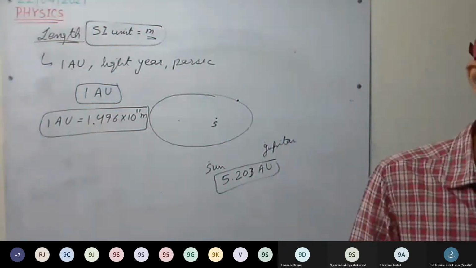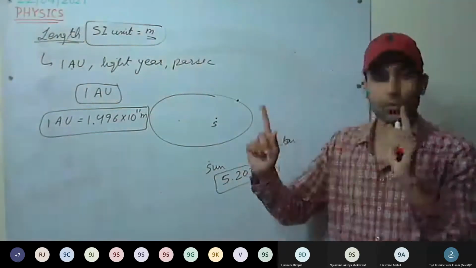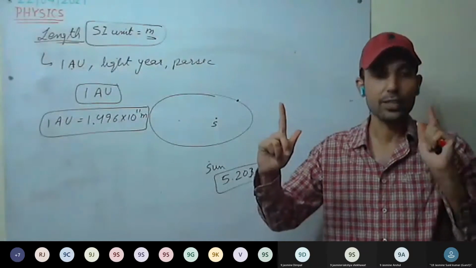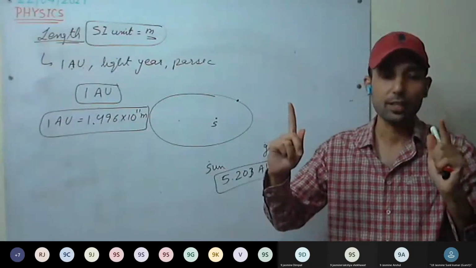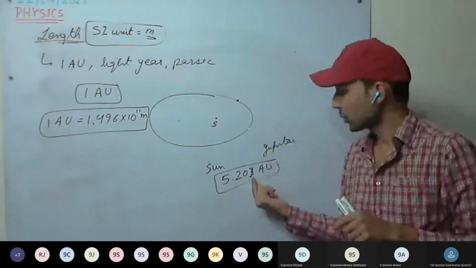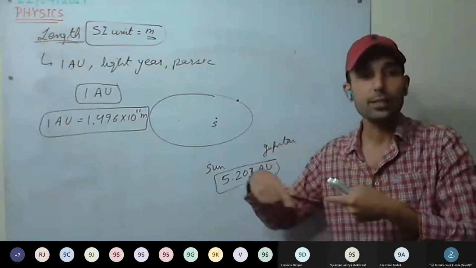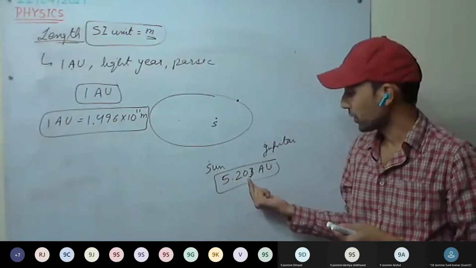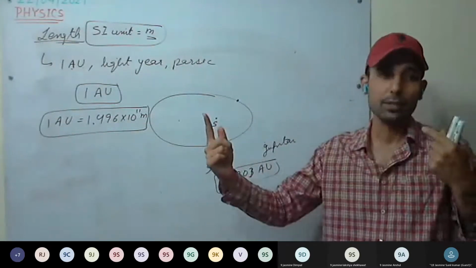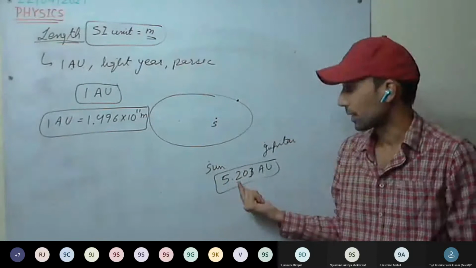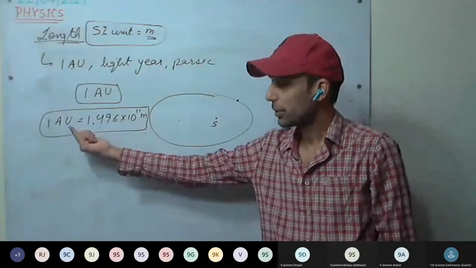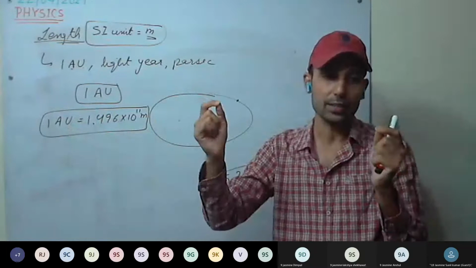It means whatever the distance between the Sun and Earth is, Jupiter is 5.203 times that far away from Sun. Understood this one? One astronomical unit is the mean distance between Sun and Earth.